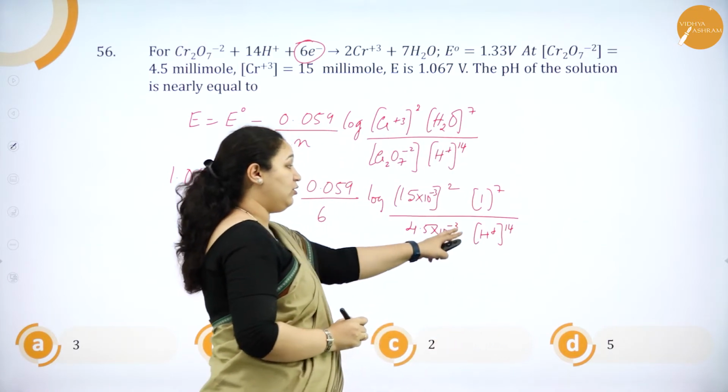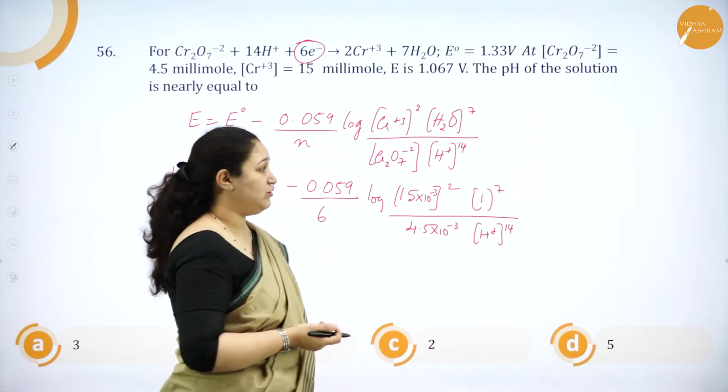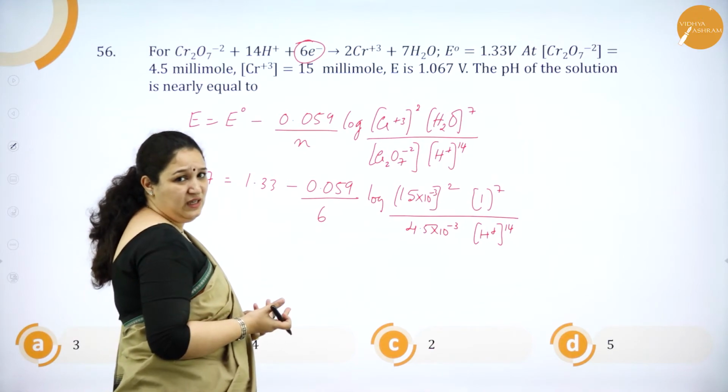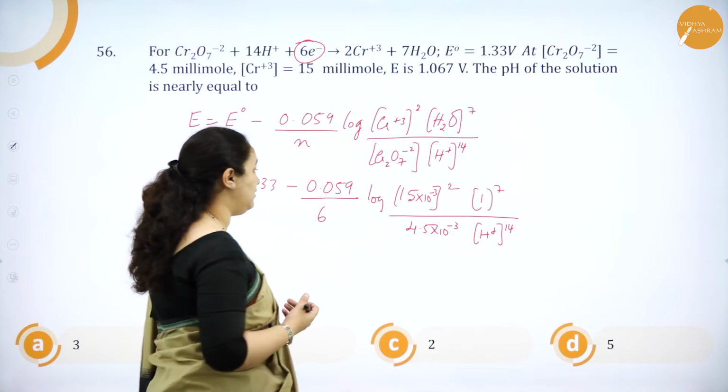So we need to find out the H plus ion concentration so that we get the pH of the solution. If you are very quick, it is easy, but if you are not so quick, then you will find it a little difficult here.